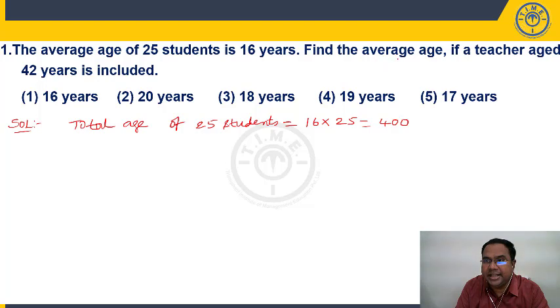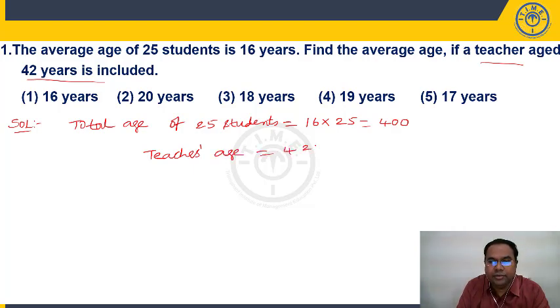Now what is happening? Find the average age if a teacher aged 42 years is included. Now we are adding teacher to the group. What is teacher's age? Teacher's age is 42 years. When we add teacher to the group, what will happen? 400 plus 42, new average when you are finding out.